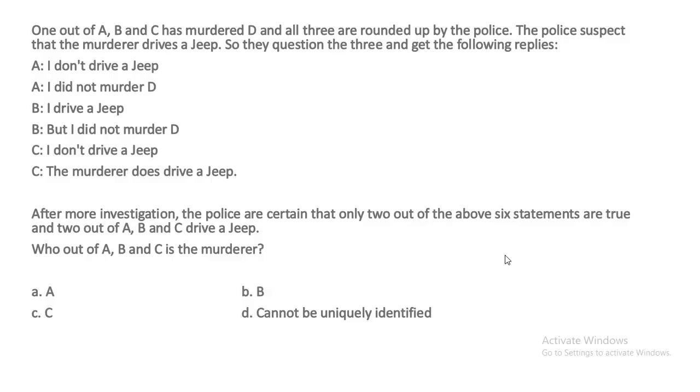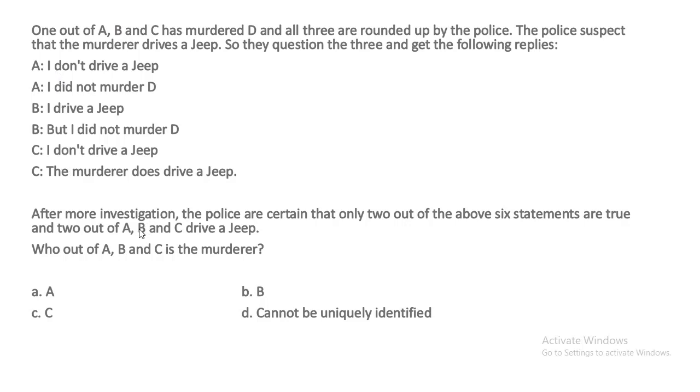So next puzzle on truth teller and liar concept. One out of A, B, and C has murdered D, and these are the six statements made by A, B, and C. Each is making two statements, and after the investigation, police are certain that only two of the above statements are true. So four statements are false, and two of A, B, and C drive the jeep.